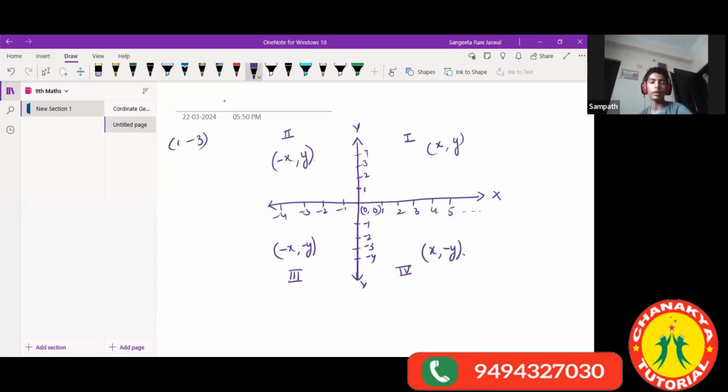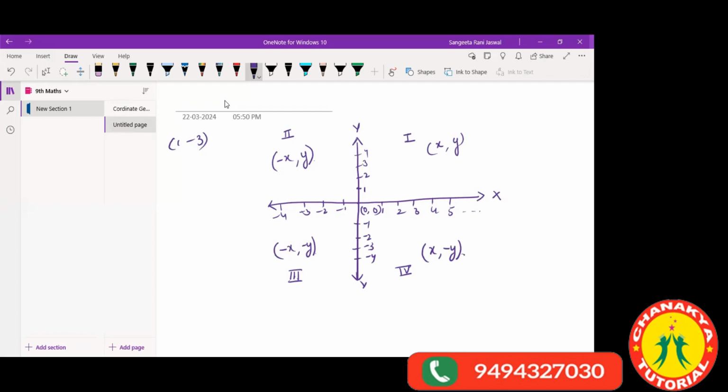Ma'am, in the fourth quadrant. This point will lie in the fourth quadrant because my x is positive and y is negative. Here x is positive, y is negative, so this lies in the fourth quadrant. Okay, if I give you a point (-1, -2), Akshara, where will this point lie? Ma'am, in the third one. Yes, absolutely right, Akshara.